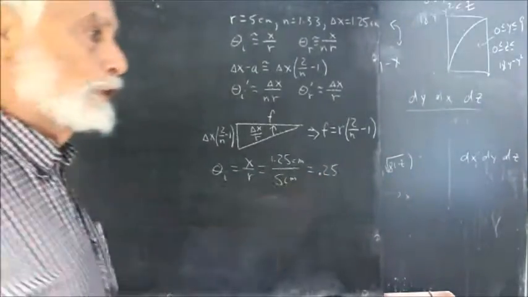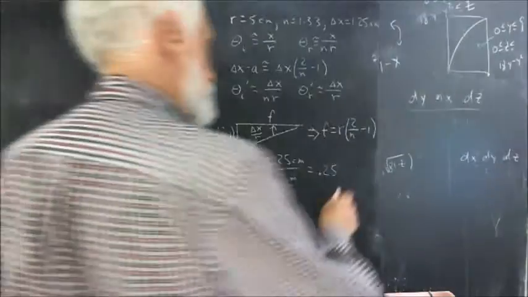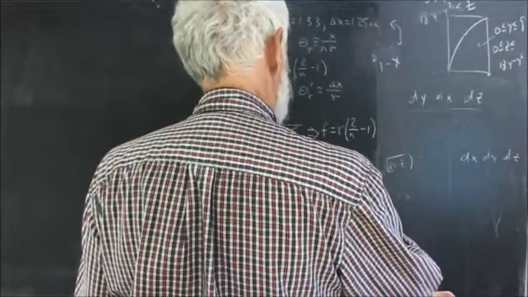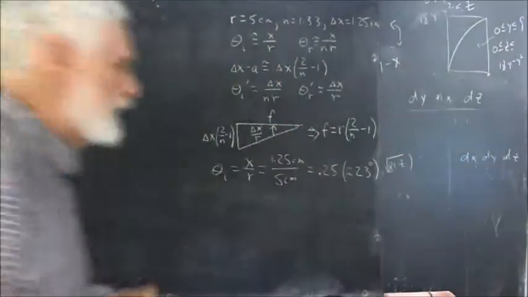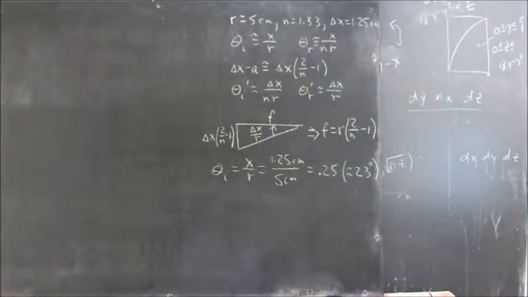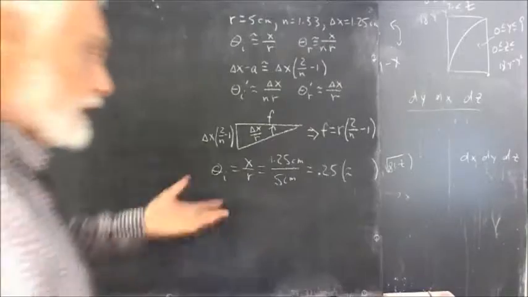Okay, now that's 0.25 radians. That's approximately equal to 23 degrees. And that's simply not right, so let's see what's going on. Don't know what I did to get 23 degrees there.